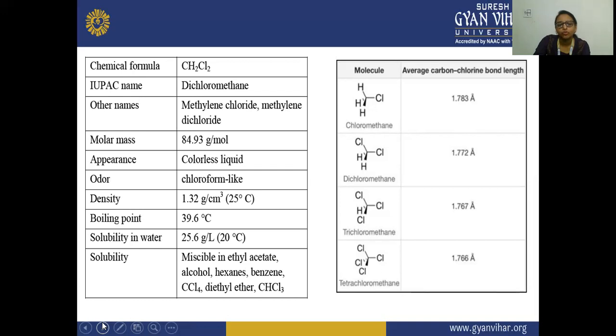Its odor is like chloroform. Density is this. Boiling point is 39.6 degrees centigrade. Solubility in water is this, and in other organic solvents it is miscible in ethyl acetate, alcohol, hexane, benzene, carbon tetrachloride, diethyl ether, and chloroform. It has this molecular structure, comparing the carbon chlorine bond length.